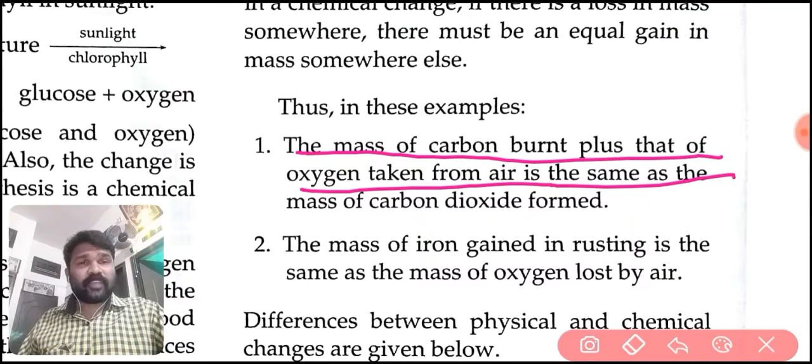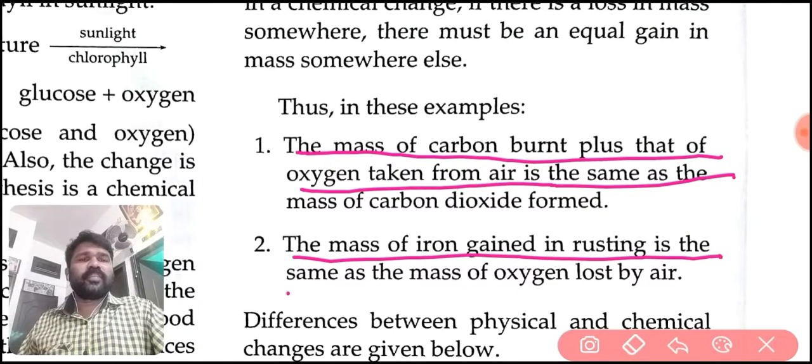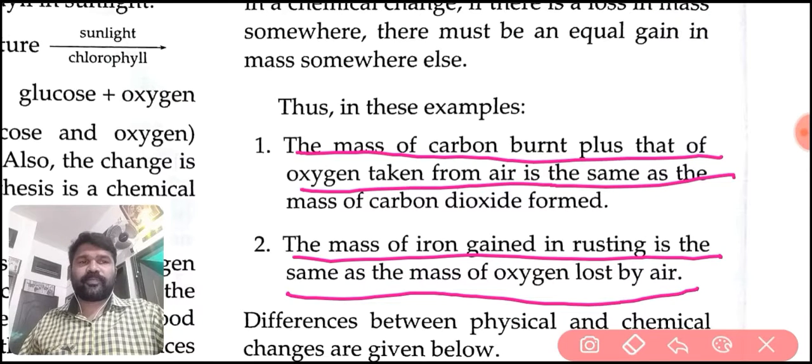Then the second example: the mass of iron gained in rusting is the same as the mass of oxygen lost by air.